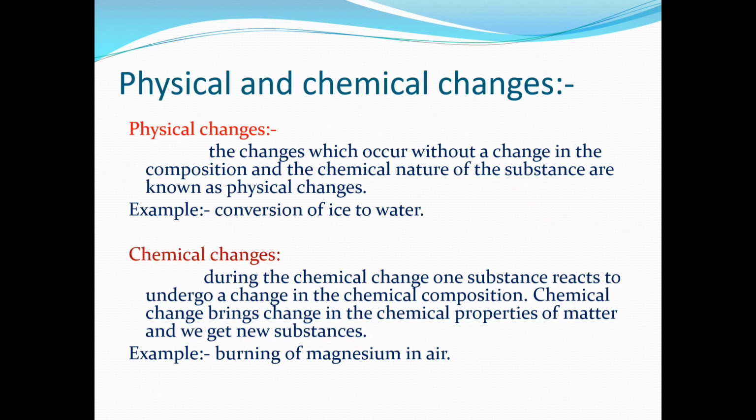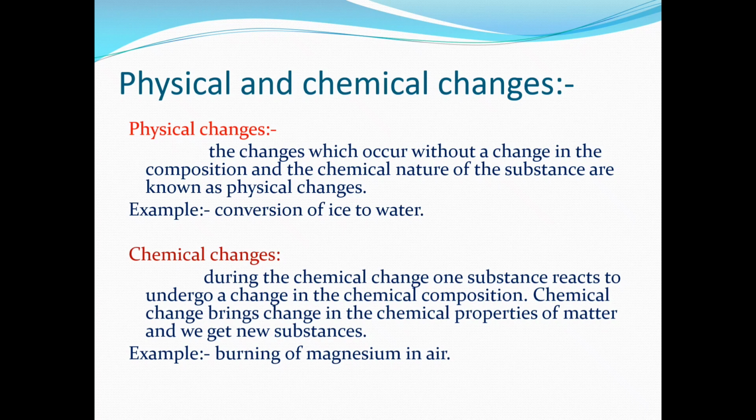Now we will look into what is meant by chemical changes. We have seen that during physical changes there won't be any change in the chemical formula or chemical nature of the substance. But during chemical changes, the chemical nature of the substance gets changed. In the previous case, even after the change we have H2O only. But here we won't get the same product even after the change. Here the products before the reaction and after the reaction will be different. We can understand this by taking an example.